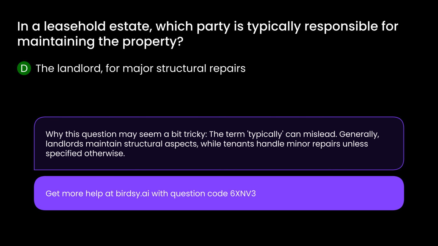Why this question may seem a bit tricky. The term "typically" can mislead. Generally, landlords maintain structural aspects, while tenants handle minor repairs unless specified otherwise.